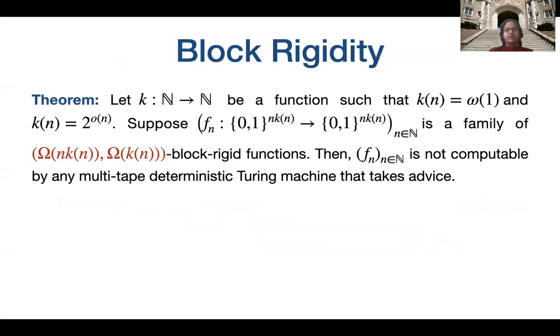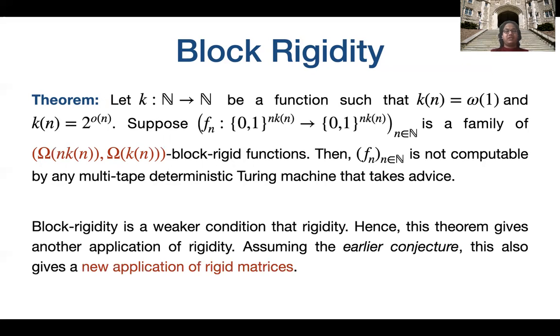So we prove the following theorem. Let k be any function that is super constant, and we'll mostly be interested in the case when k is much smaller than n. Suppose Fn is a family of (Ω(nk), Ω(k)) block rigid functions, then this family is not computable by any multi-tape deterministic Turing machine that takes advice.